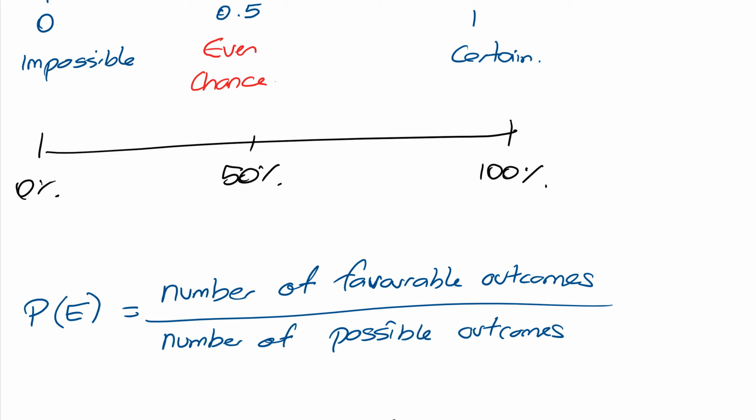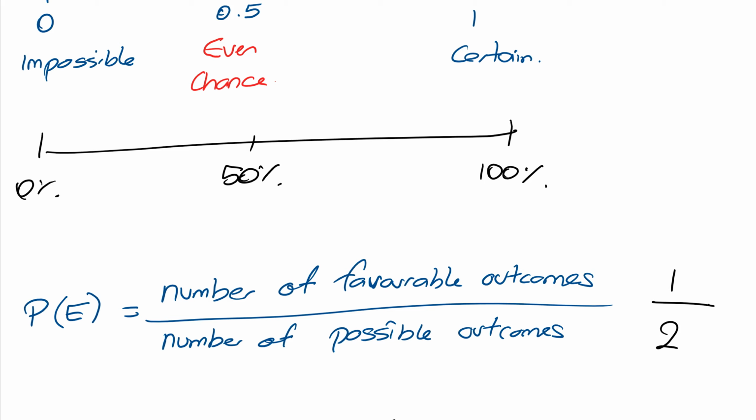So if we use this formula to solve it, what we do is we look at the number of possible outcomes. Well, obviously, we can get two outcomes, right? You can either get a head or a tail. So there's two outcomes, and that goes down in the denominator. And the number of favorable outcomes, or what we want, is one head, so that goes on top. And that is how we solve it. We know that the chance is 1/2, and we solved it using this formula. And you'll be using this formula a lot, obviously, for more complex problems in probability.